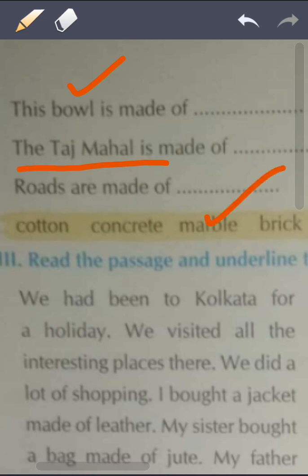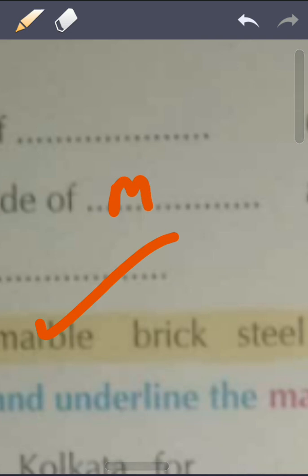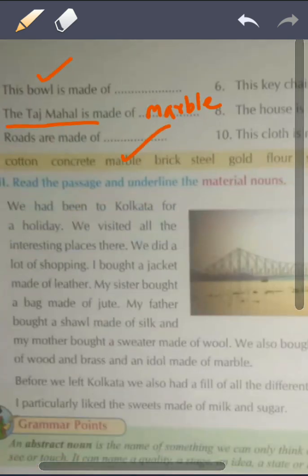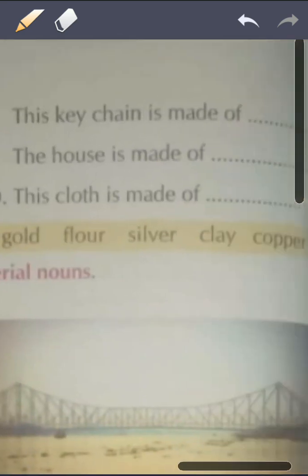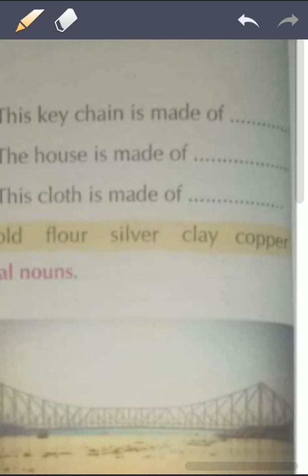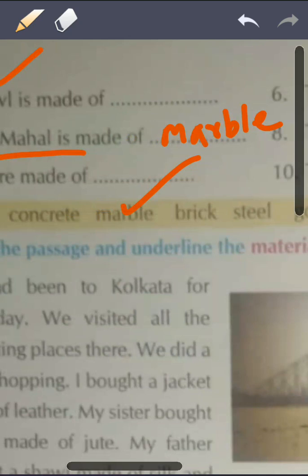But here the Taj Mahal is made from 100% what? From marble. Marble is white stone, so you will write here marble. Okay, you will not write here steel. Taj Mahal is not made from steel. Then you will say the house is made from. Okay, this can vary. The house is made from marble or stone. But generally, house is made from concrete.